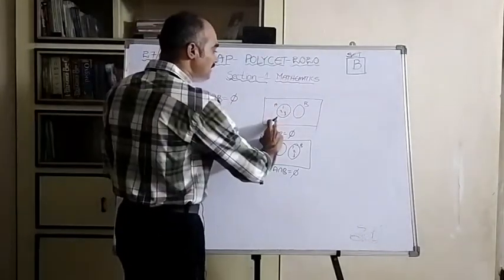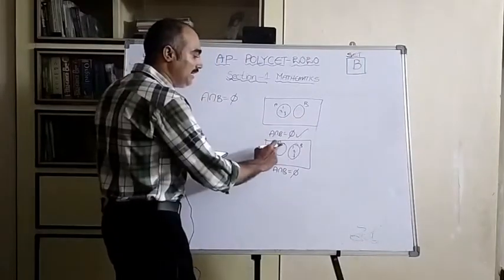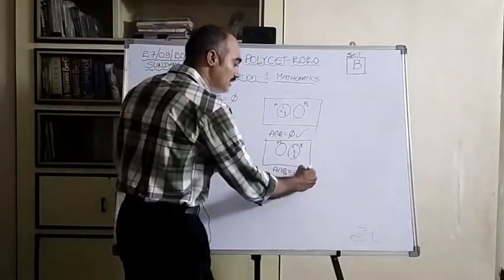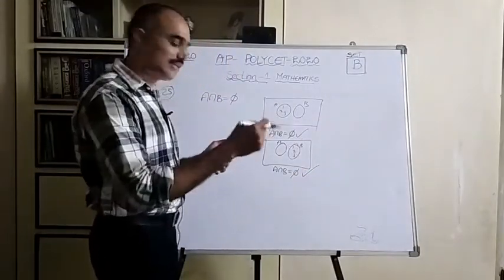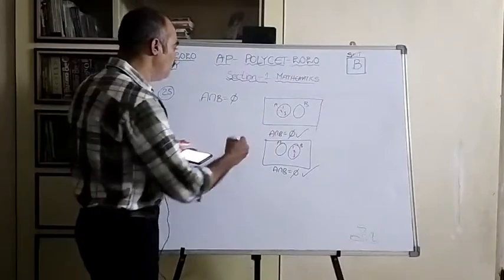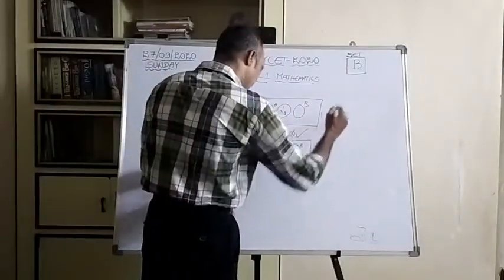If A is non-empty and B is empty, then the intersection is empty. If A is empty and B is non-empty, then its intersection is empty. Therefore, for this 25th one, option 4 is correct.